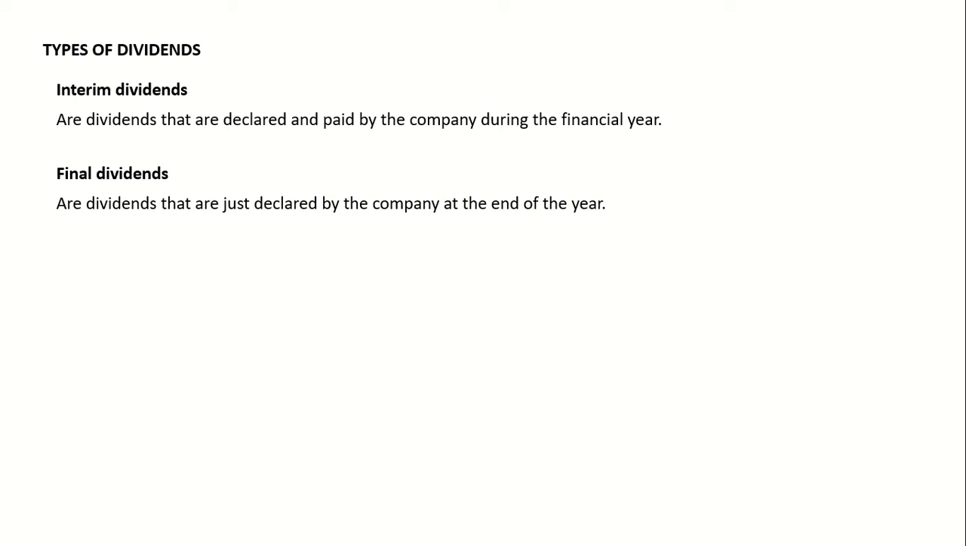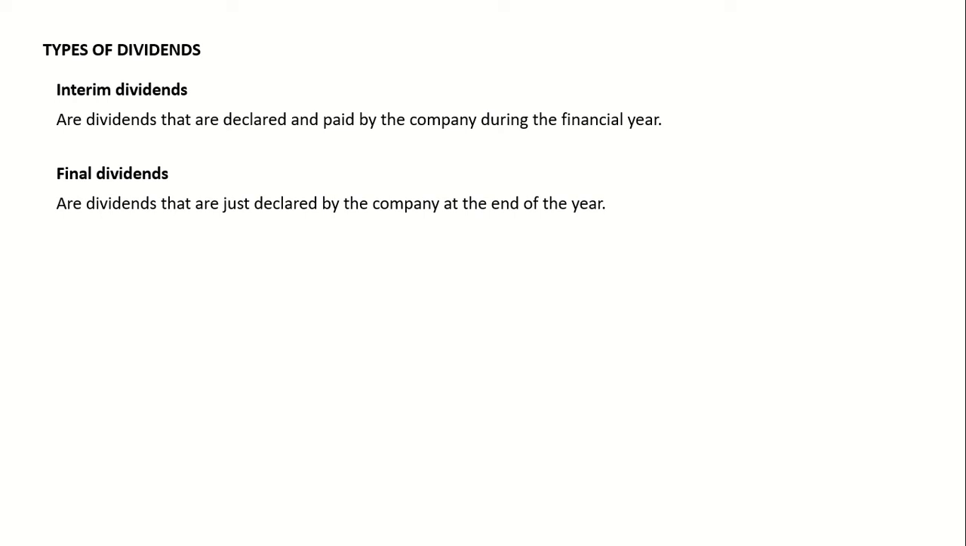In one financial year, a company pays only two types of dividends. It pays last year's final dividends and this year's interim dividends. However, a company only declares two types of dividends in one financial year. It declares interim dividends, which I've explained, and final dividends.